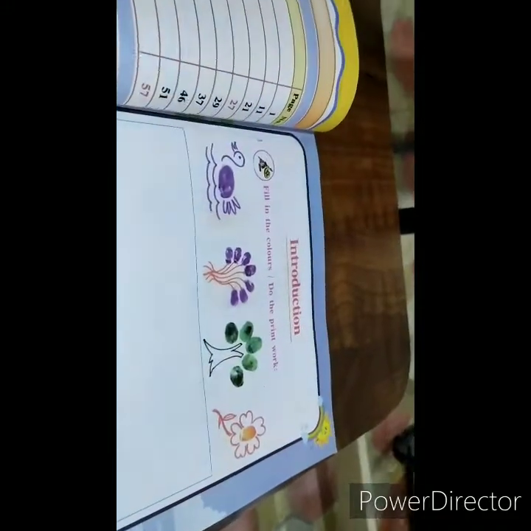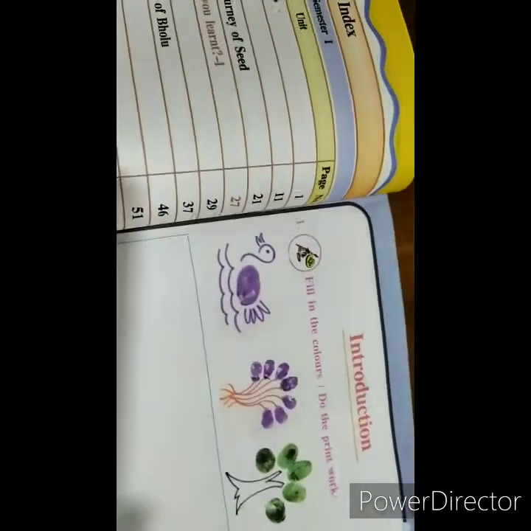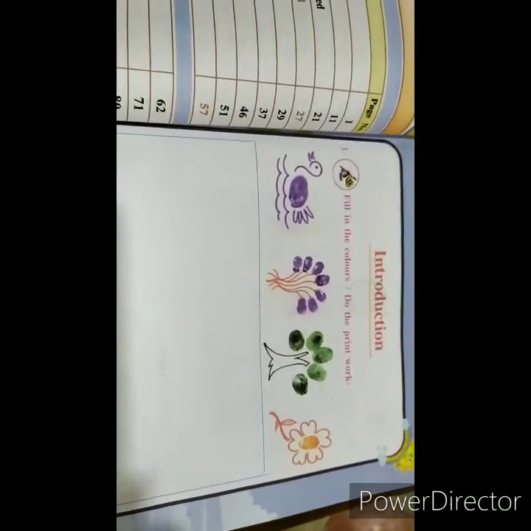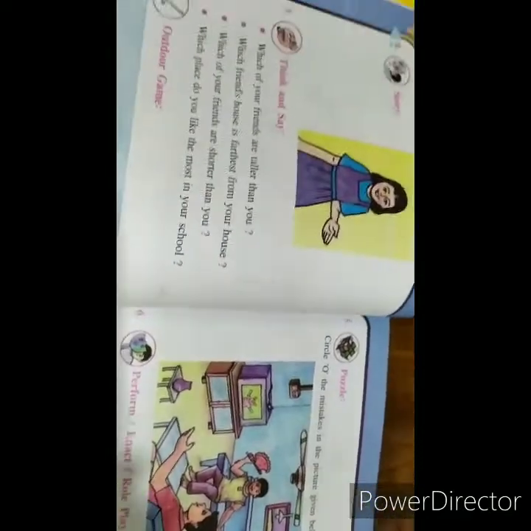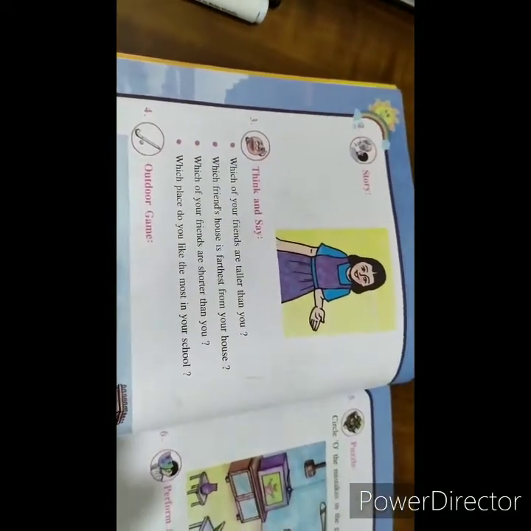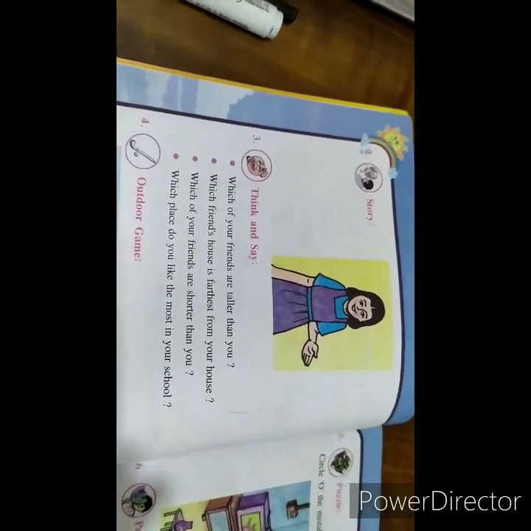Now the first lesson is introduction. It is written that fill in the colors and do the print work. What do you mean by print work? That you have done in senior KG. So you can do it yourself. Now on the second page, what do you see? There is a story of a girl and some questions are written below that.